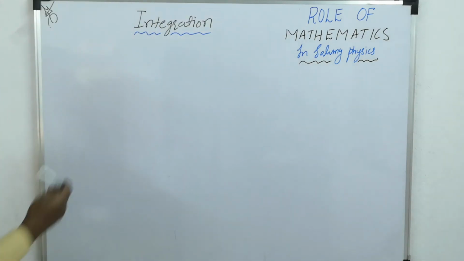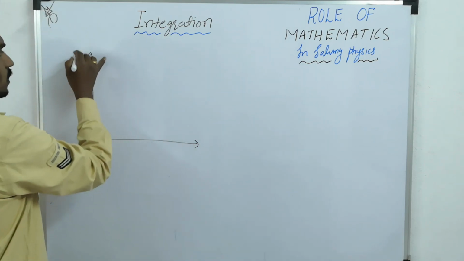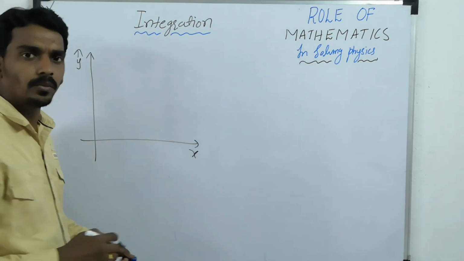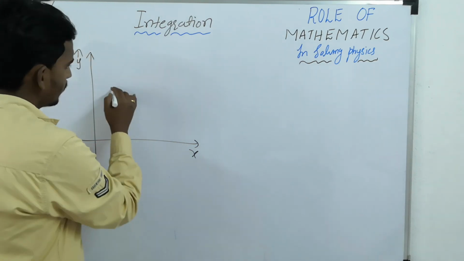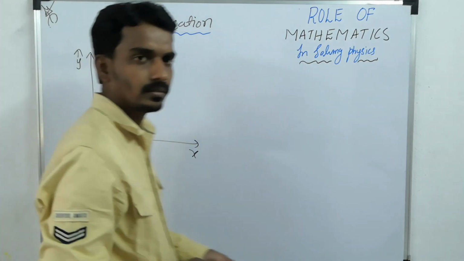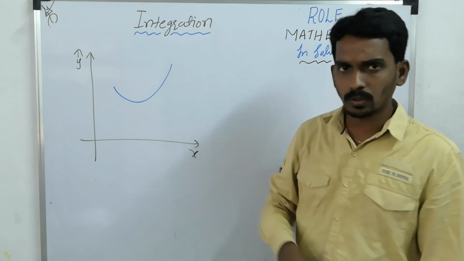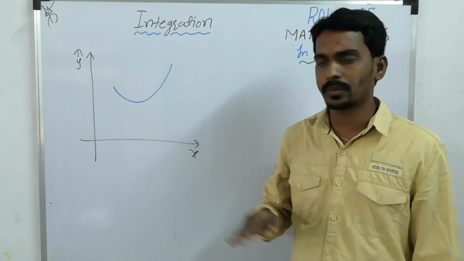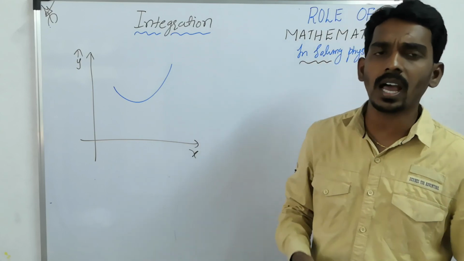Like consider a graph. A curved graph between y and x. Let's take one curved graph in this manner. Now suppose you have to find the area between the graph and the x-axis, or the area below the graph.